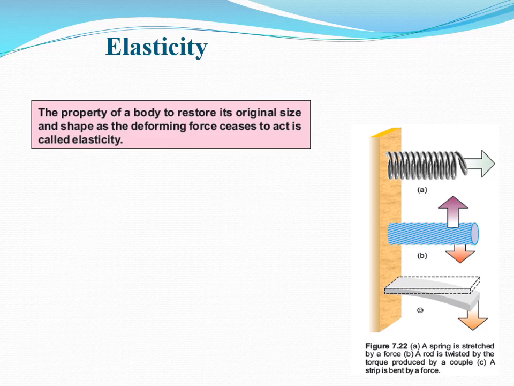Dear students, you see in figure 7.22, what happens to these objects due to the force acting on them? In part A of this figure, a spring is stretched by a force. In B, a rod is twisted by the torque produced by a couple. And in part C, a strip is bent by a force. So what happens when you apply a deforming force on these objects?